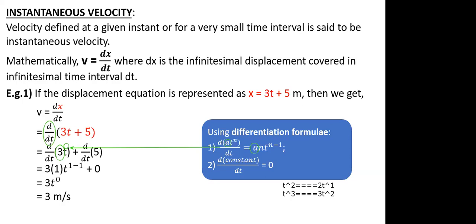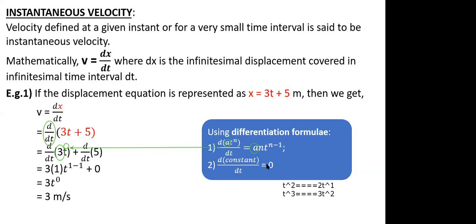Ahan, the second formula is related to constant. Whenever we are differentiating, we are actually finding the change in one quantity with respect to another quantity. D is nothing but a change. So if I want to find out a change in a constant number with respect to time, constant never changes. Constant is always the same. Hence the change is equal to 0. So the derivative of a constant is always 0.